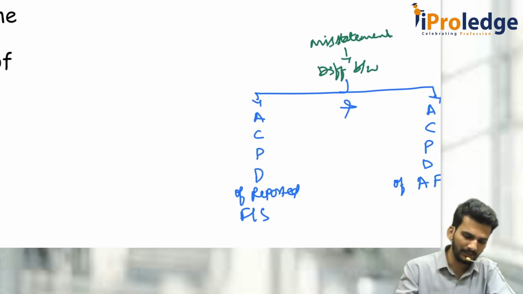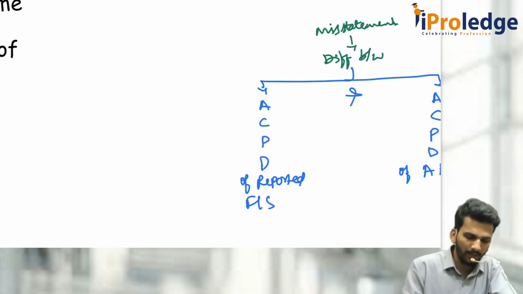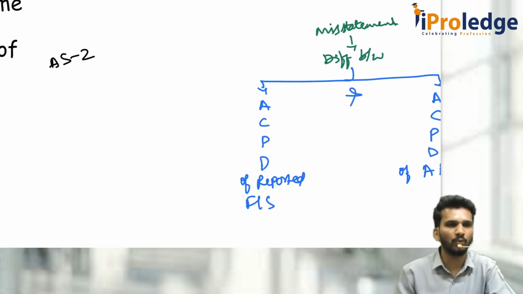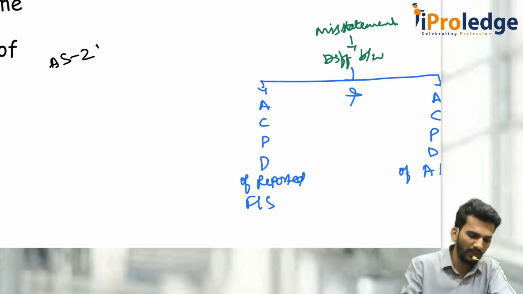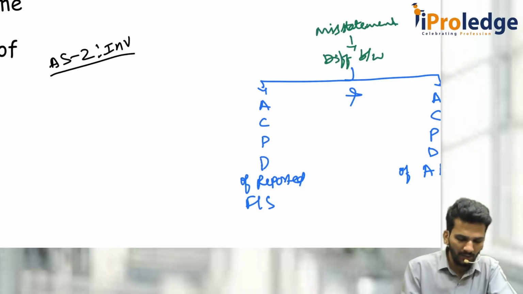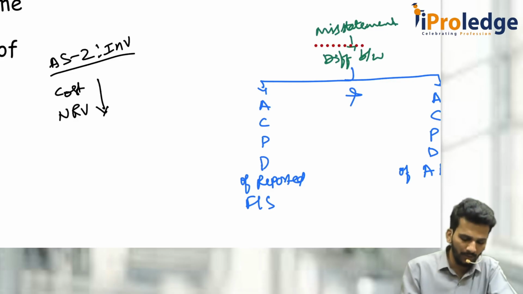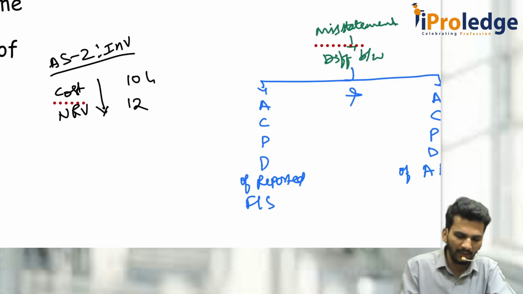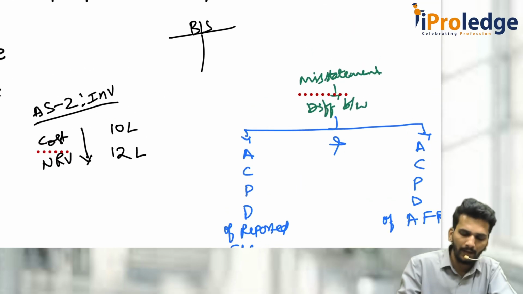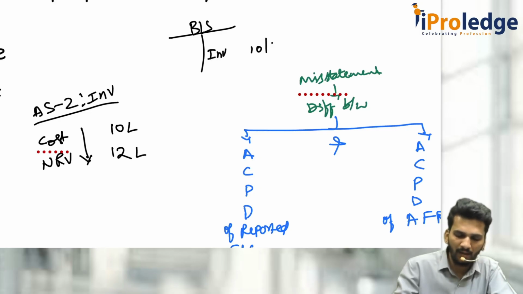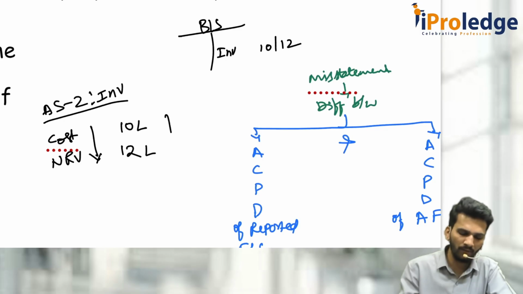So, can I give an example? Yes. For example, if you remember, there is a standard called AS2, Accounting Standard 2, which is inventory. It tells that whenever you are valuing the inventory, you should value at cost or NRV, whichever is lower. Say cost is 10 lakh, NRV is 12 lakh rupees. How should you record it in the balance sheet? Should you write it as 10 or 12? 10, because the lower of 10 or 12 is 10 only, but you have written it as 12.